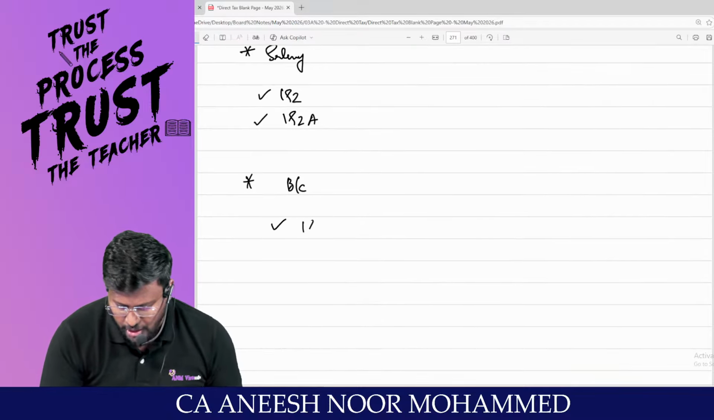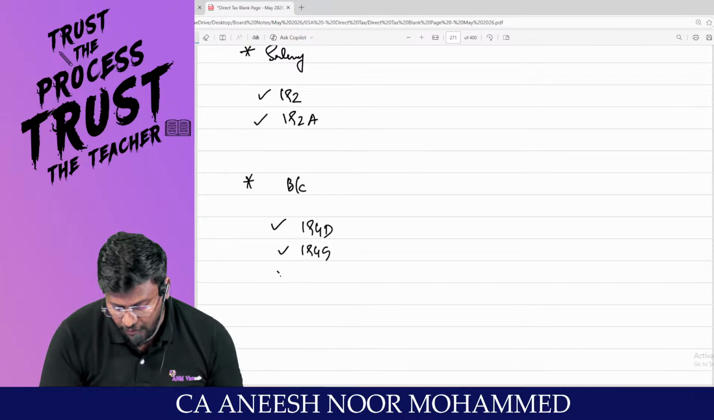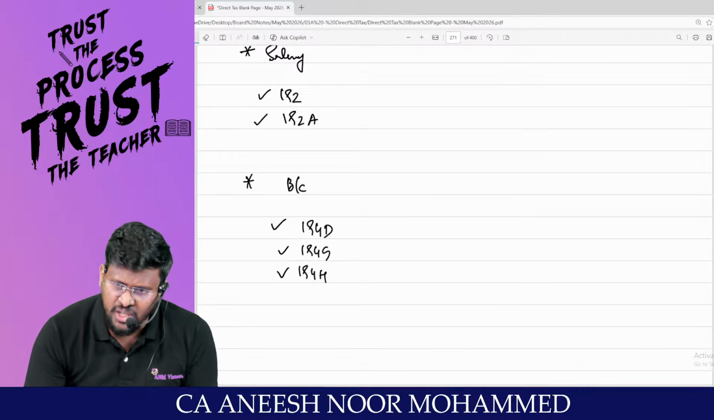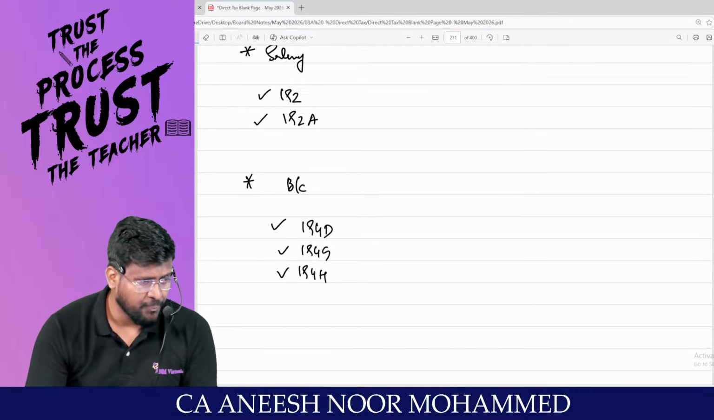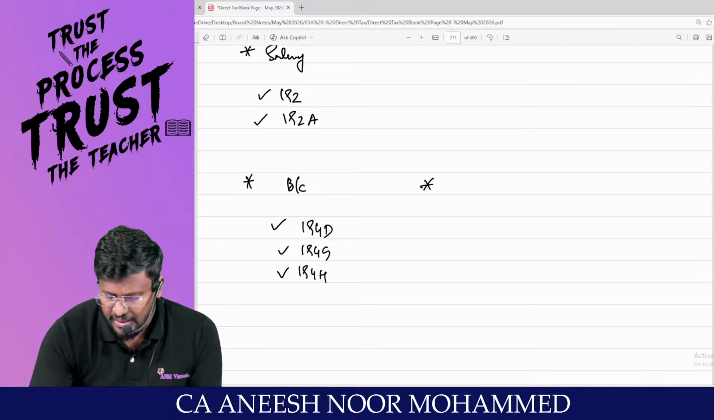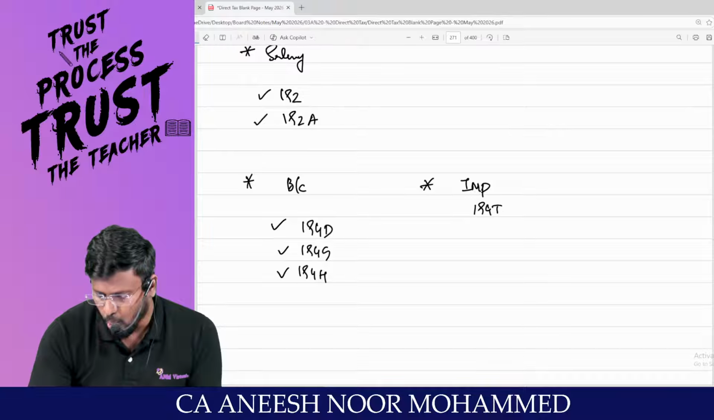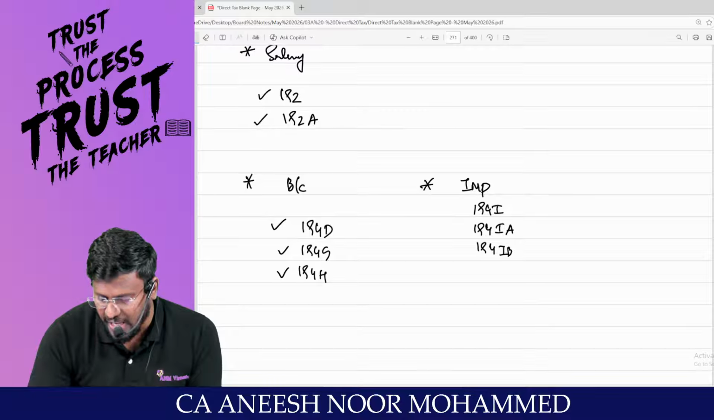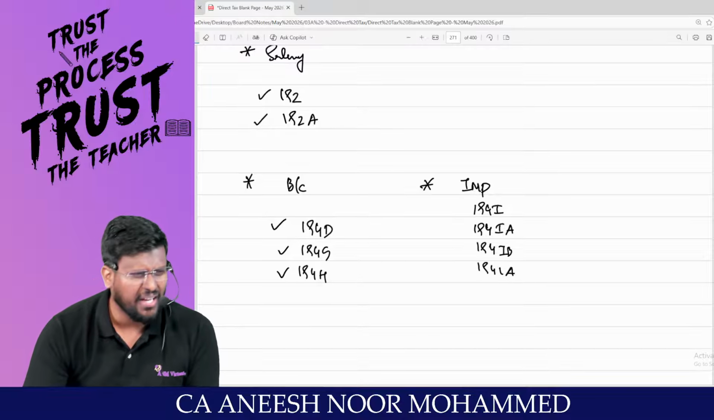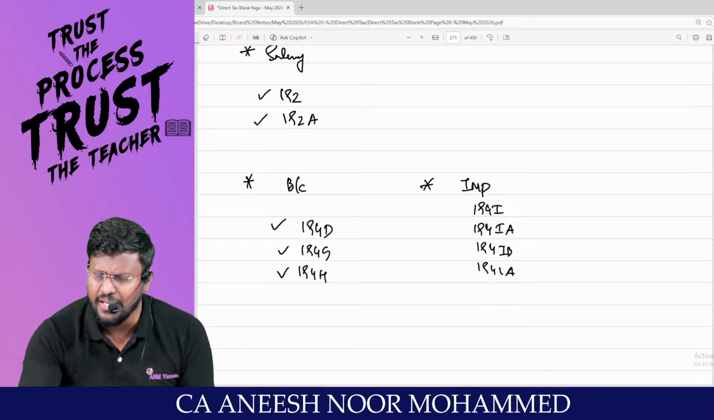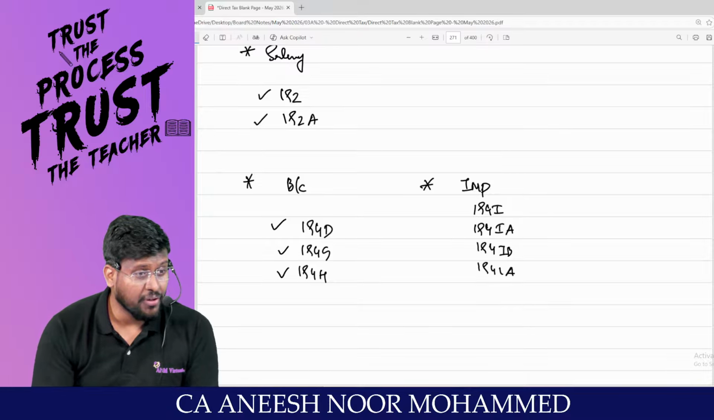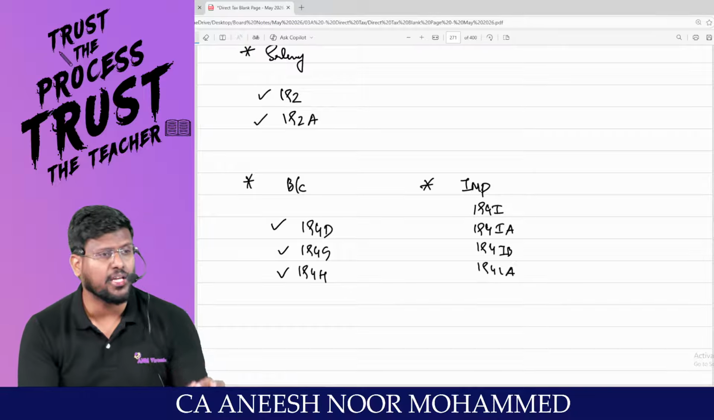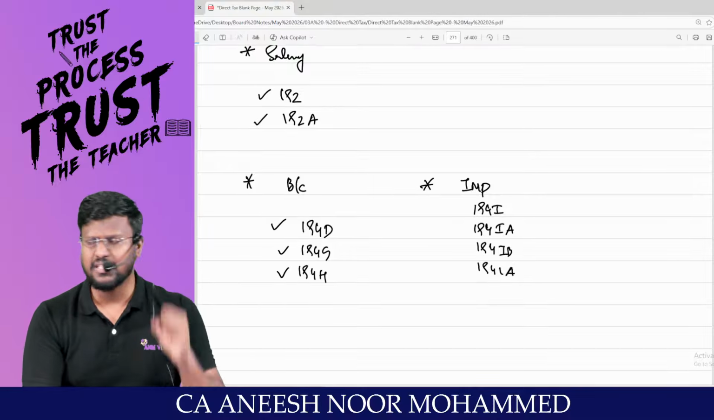Under brokerage or commission, you have 194D, 194G, and 194H. 194D, insurance commission. 194G, lottery commission. 194H, brokerage or commission. Am I right? Then TDS on immovable property: 194I, 194IA, 194IB, 194LA. What is 194I? Rent. What is 194IA? Transfer of immovable property other than agricultural land. 194IB, payment of rent by certain individual or HUF. 194LA, compulsory acquisition of land and building.